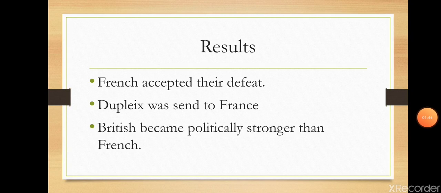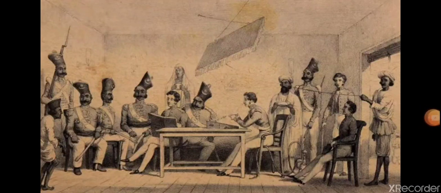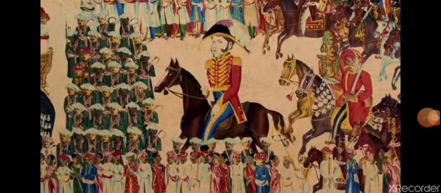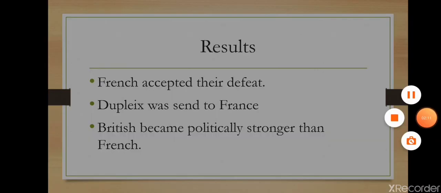Now let's see the results of the Second Carnatic War. French accepted their defeat as a lot of money was used in the war and they could not afford to spend more money. Second result was that Dupleix was sent back to France. British became politically stronger than French. So at the end of Second Carnatic War, we can say that Britishers became politically stronger than French and established their control over Carnatic region.